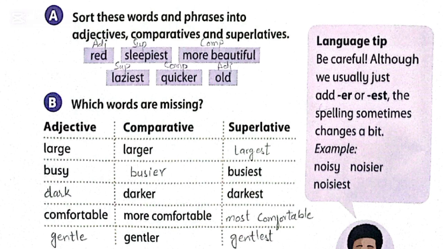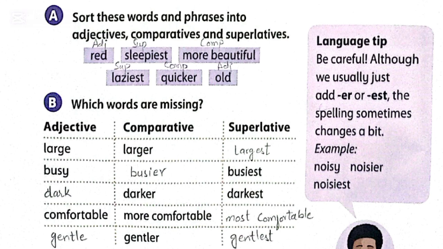Next word is more beautiful. So we use more when we have to make comparative degree. So this is comparative degree of adjective. Fourth one is laziest. So this is superlative adjective. Then quicker. This is comparative adjective. Last one is old. So this is simple adjective.